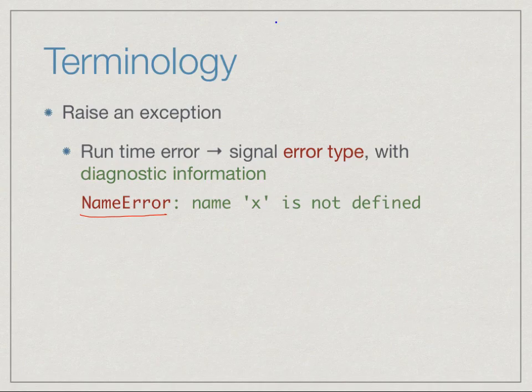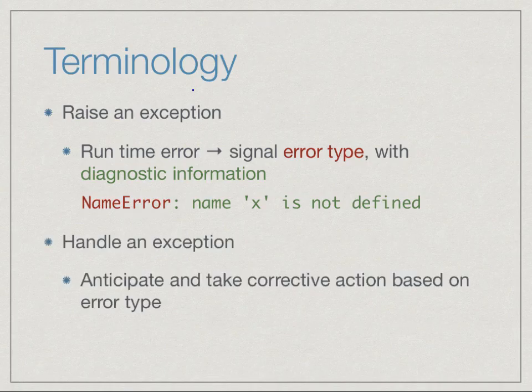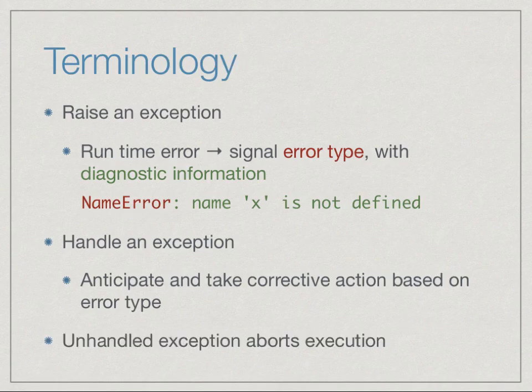So it's not enough to just tell us that some value was not defined. It tells us specifically the name x is not defined. So this gives us some hint as to where the error might be. Now, when such an error is signaled by Python, what we would like to do is handle it from within our program. So we would like to anticipate and take corrective action based on the error type. We may not want to take the same type of action for every error type. That's why it's important to know whether it's a name error or an index error or something else. And depending on what the error is, we might take appropriate action for that type of error.